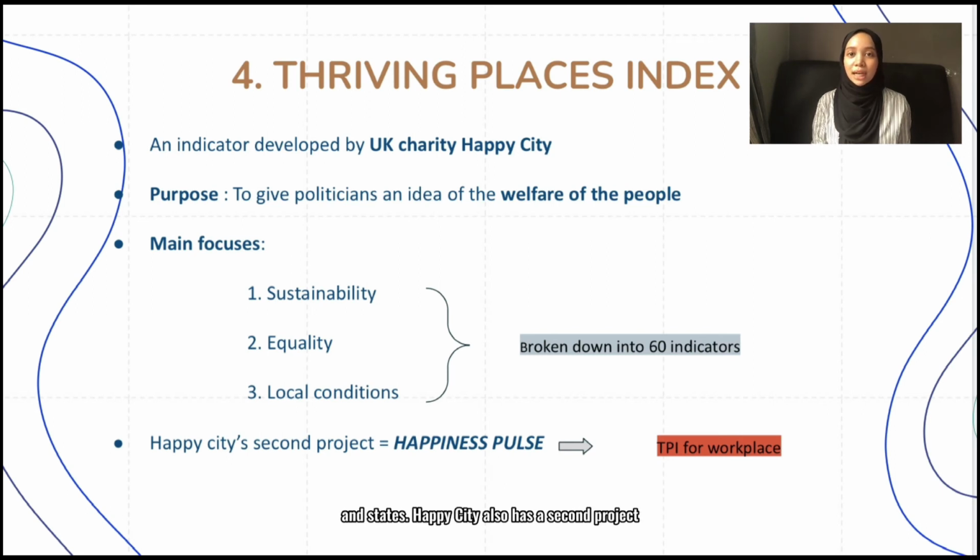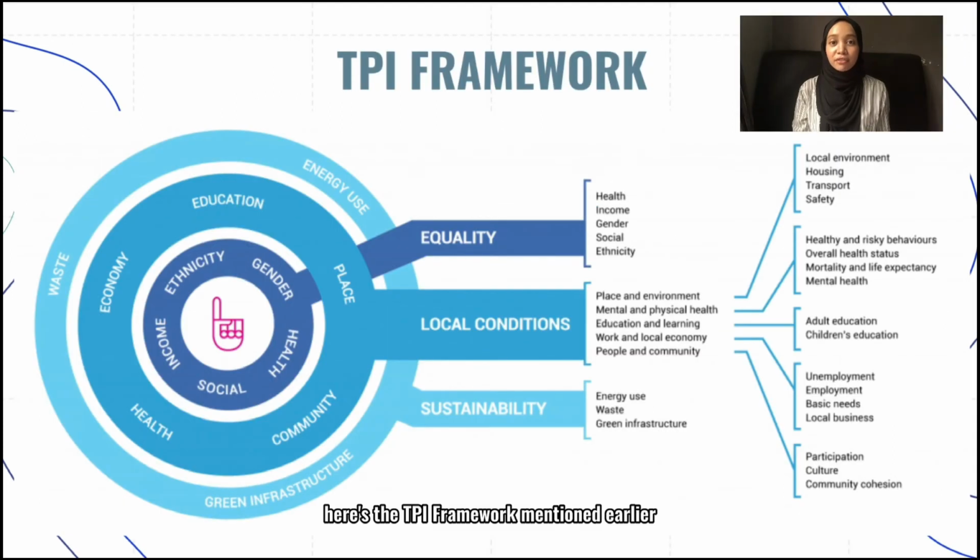Happy City also has a second project called the Happiness Pulse, which is essentially another form of TPI but used towards a smaller scale, such as workplaces and also in little communities. Here is the TPI framework mentioned earlier, where the three main focuses are further broken down into 60 more indicators. As for equality, TPI measures one's health, income, gender, social, and also ethnicity. Under local conditions, it measures things like place and environment and also education, and for sustainability, TPI investigates energy use, waste, and also green infrastructure.